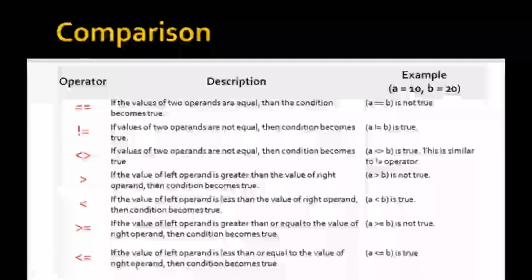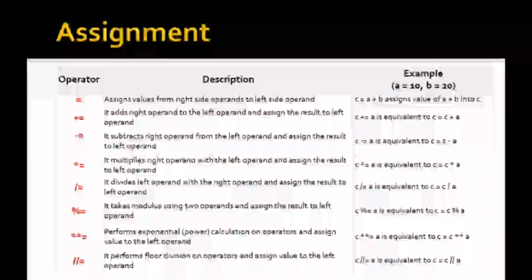Next is the less than or equal to operator. If the value of the left operand is less than or equal to the value of the right operand, then the condition becomes true. In this case, the value of a is 10 and the value of b is 20. Since b is greater than a, this case is true. Therefore, in this way we can use the comparison operators.